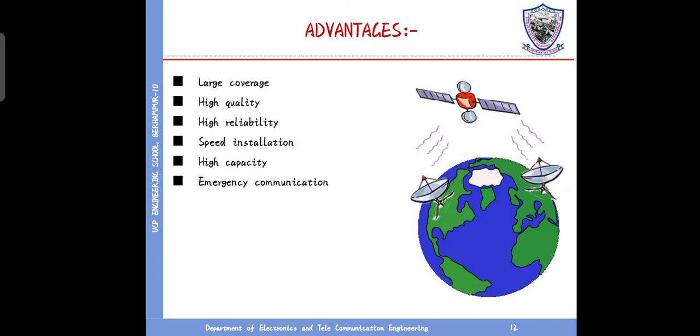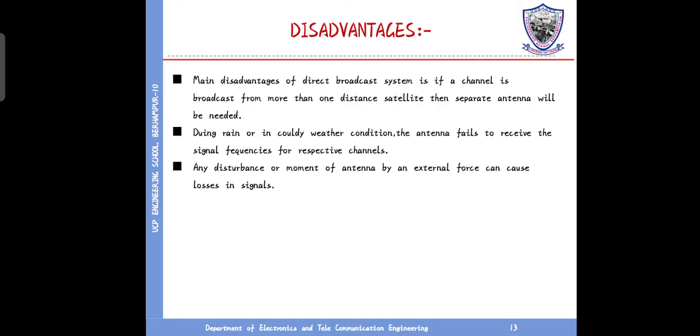Advantages: large coverage, high quality, high reliability, speed, intelligence, and high capacity emergency communication. Disadvantage: the main disadvantage of the direct broadcast system is that if a channel is broadcast from more than one satellite, then a separate antenna will be needed.